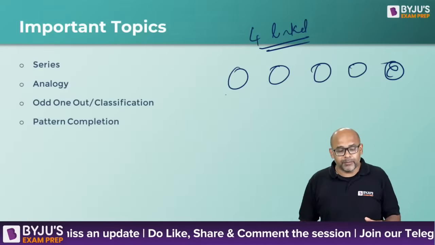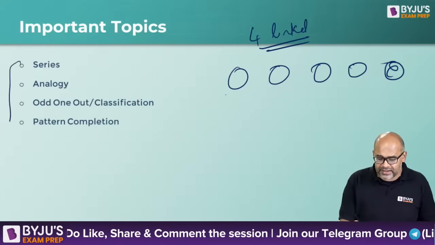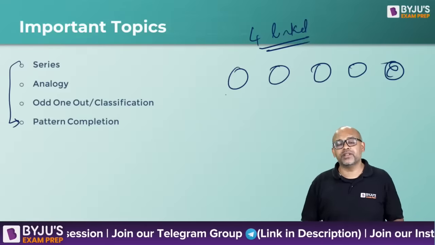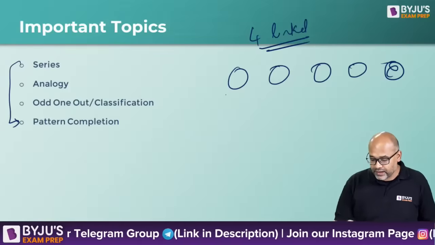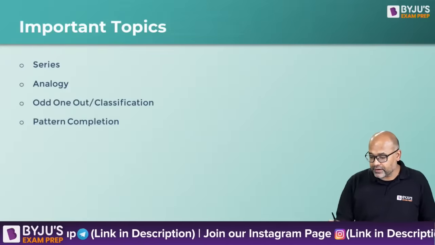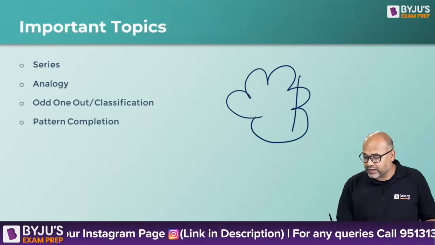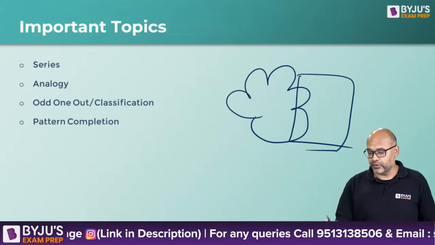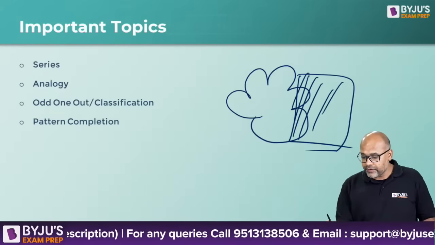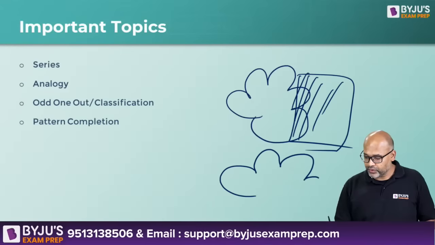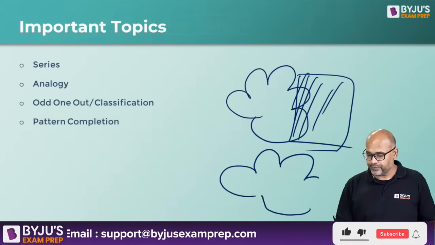Next one is pattern completion. Basically, pattern completion and series are kind of similar in nature, but in pattern completion they will give you, let's say, okay, so if I draw a flower, and I cut this portion out, this is not there. So basically they'll give you this much. This is cut out and this will continue from here.